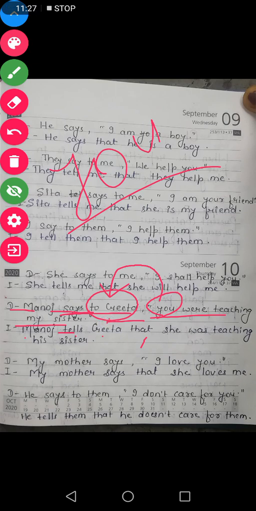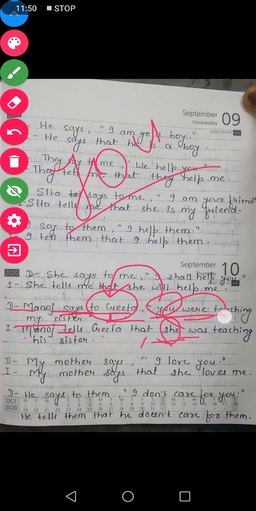And for a girl we use the pronoun she. That is why it became she here. With she we don't use were, because were is plural, she is singular.